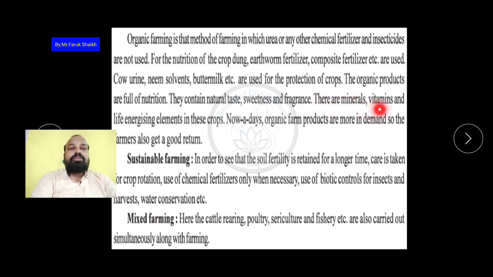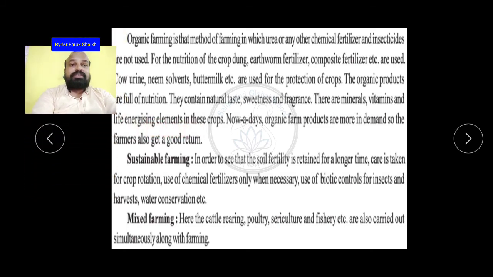There are minerals, vitamins and life-energizing elements in these crops, यानी कि जो हमारे जीवन के लिए, हमारे लाइफ के लिए जो जरूरी तत्व है, the protein, vitamins and all, these elements are present in these crops. Nowadays organic farm products are more in demand, so the farmer also gets a good return. और अभी के टाइम में जो ऑर्गेनिक फार्मिंग है वो बहुत ही ज़्यादा डिमांड पे है, and farmers also get a good return, यानी कि उससे फार्मर्स को भी बहुत फ़ायदा हो रहा है.